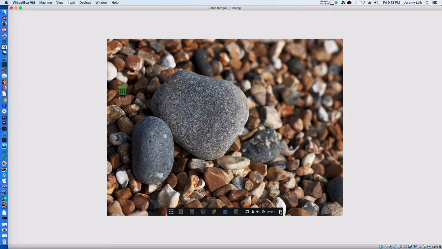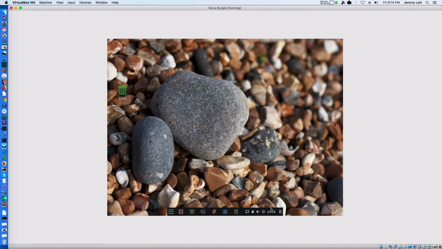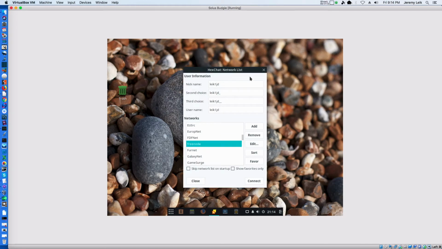So, what is this little guy here? Notifications and applets. That's not bad looking. Date and time preferences. Volume. Unread notifications. Not seen HexChat before. And this looks to be IRC.